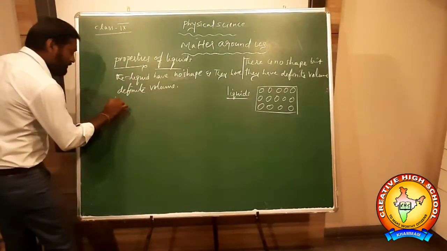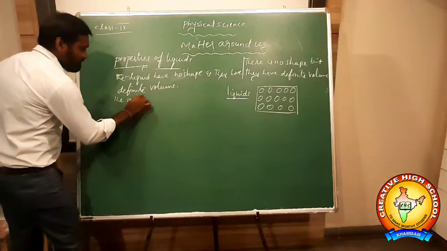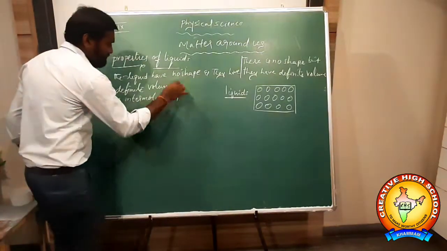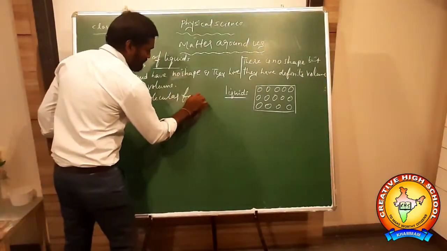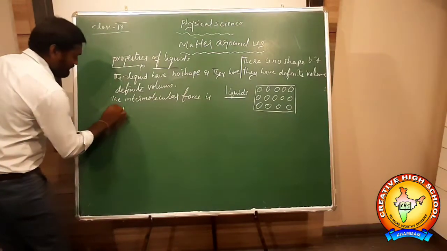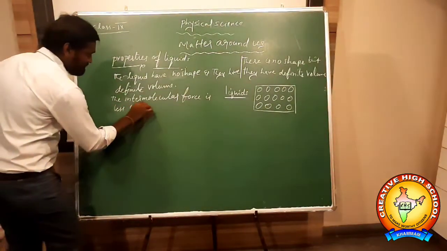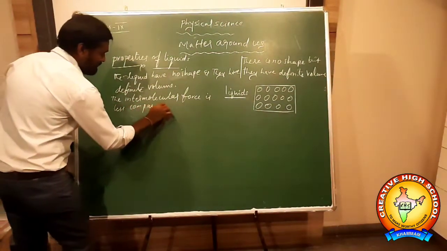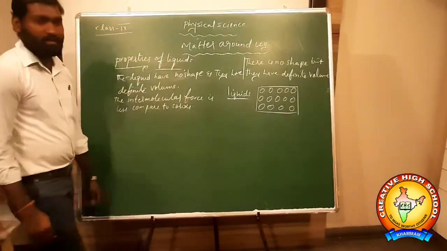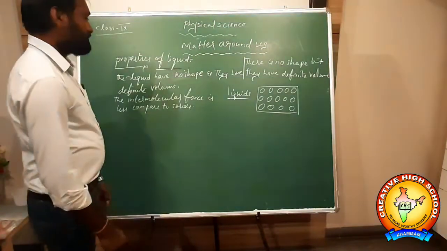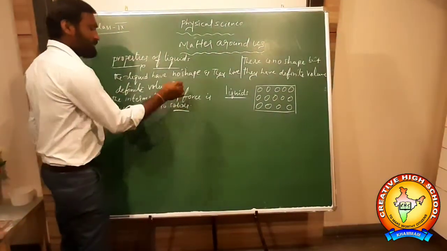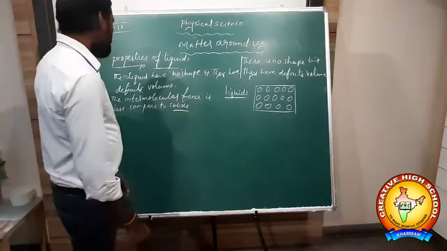So the intermolecular force is somewhat less compared to solids. Whenever you compare with solids, the liquids have less intermolecular force.